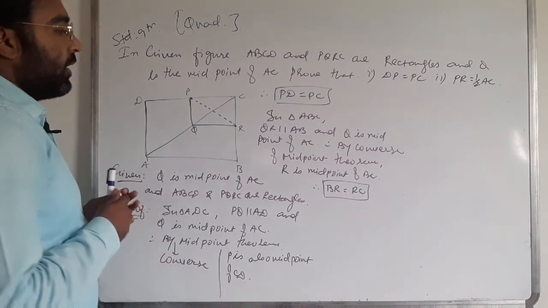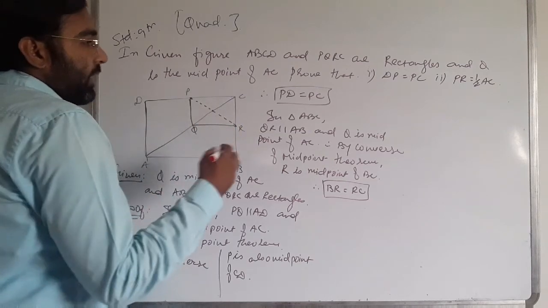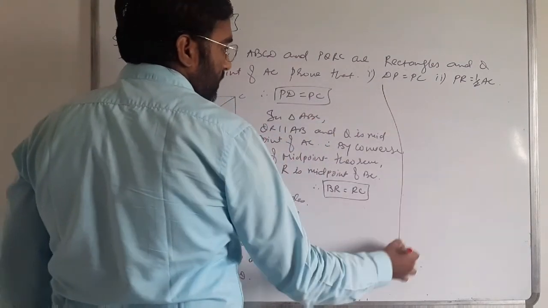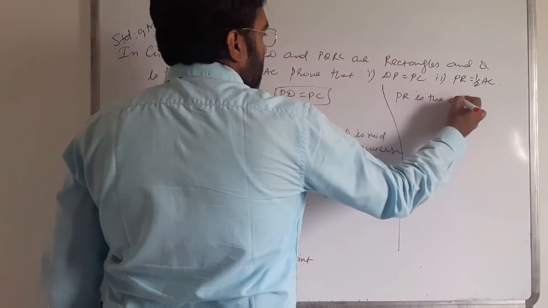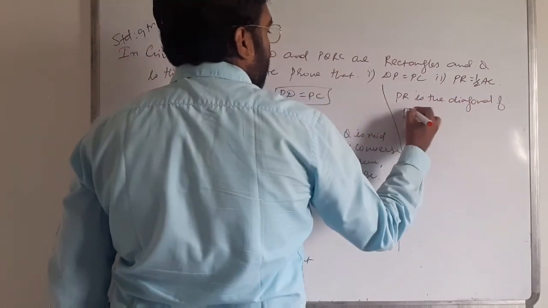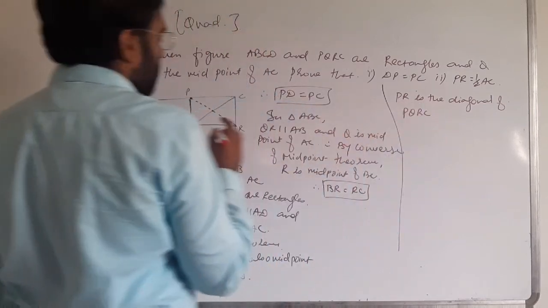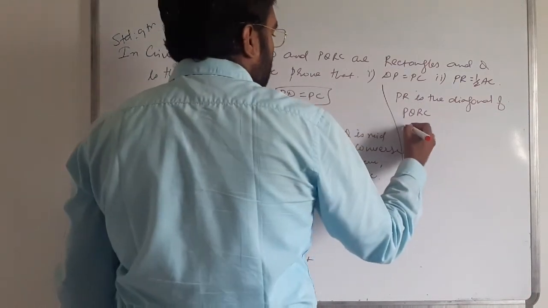Now PR is a diagonal of PQRC. In a rectangle, diagonals are equal.